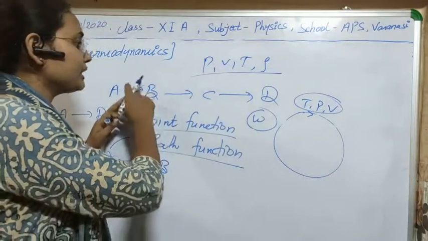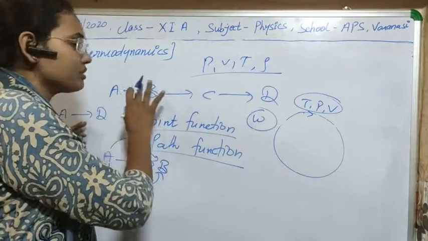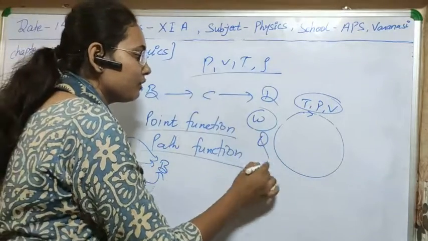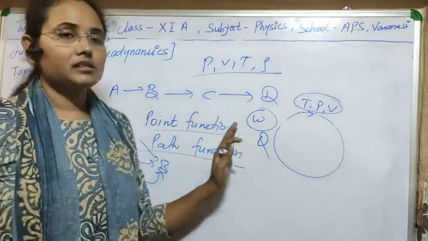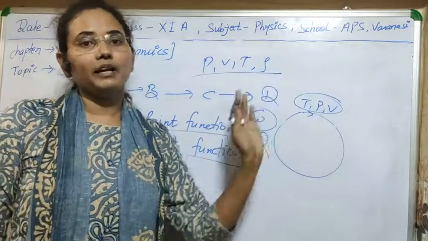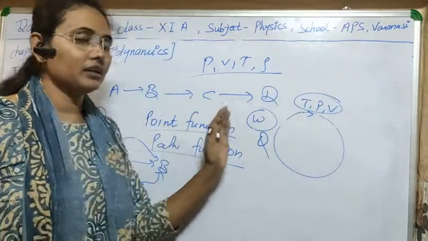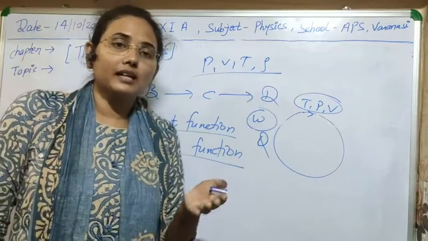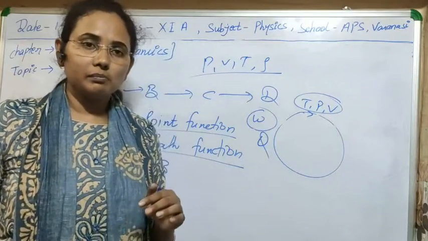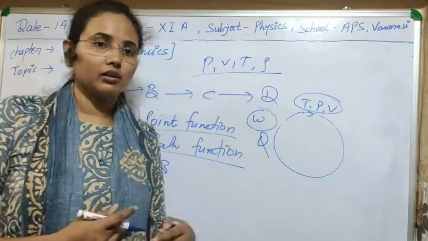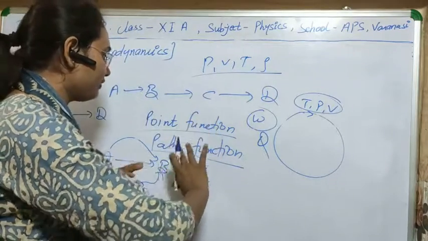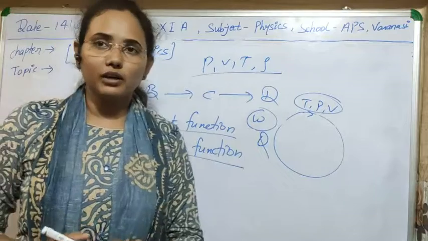Similarly, if you measure heat in this process and this process, that will be different. So heat will also be a path function. Means some variables depend only on the initial and final position, and some variables depend on the path through which the reaction, or simply the thermodynamic reaction, is taking place. So I think the point function and path function concept is now clear to you.